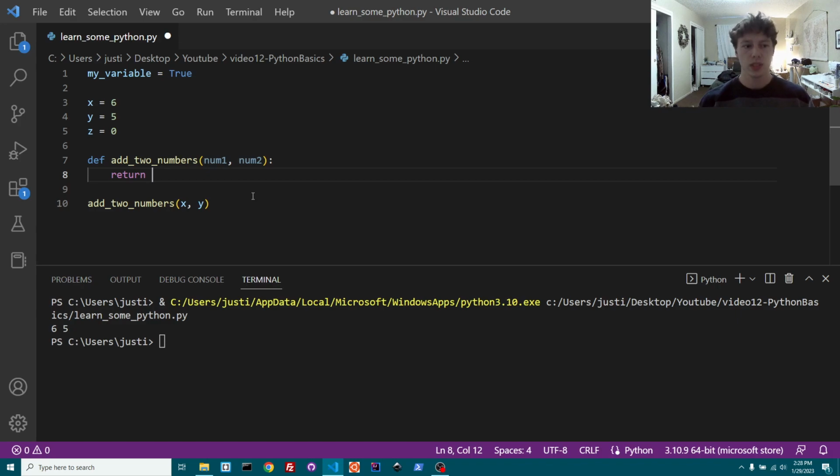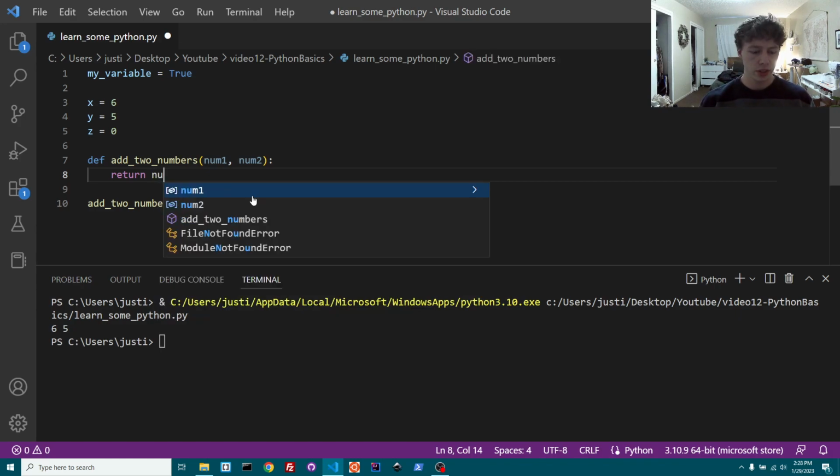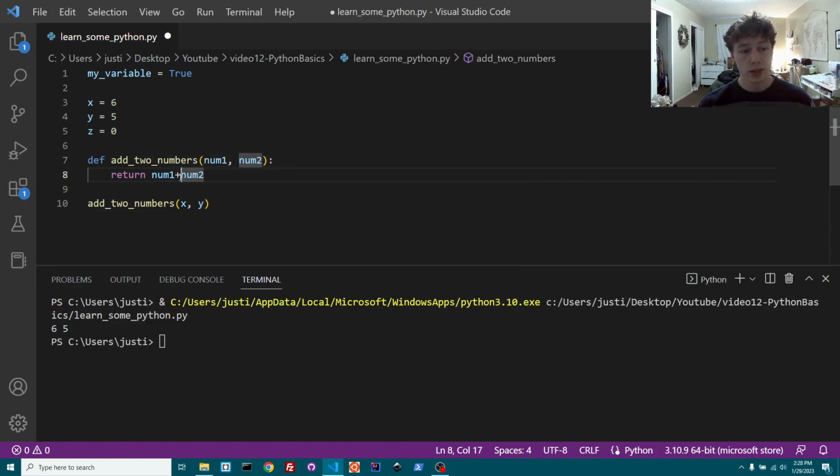So typically what you want to say is return. Let's say return num1 plus num2. Since it knows that they're integers, this will automatically do a mathematical expression. If they were strings, Python would automatically combine the strings as well. That's just how Python works. You don't have to define the type of variable. It'll automatically know and run whatever it's supposed to run. So if we're saying return num1 plus num2, let's just run that and see what happens.